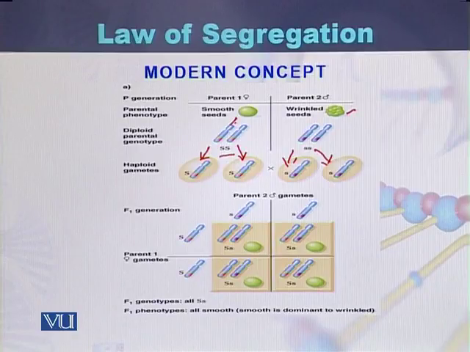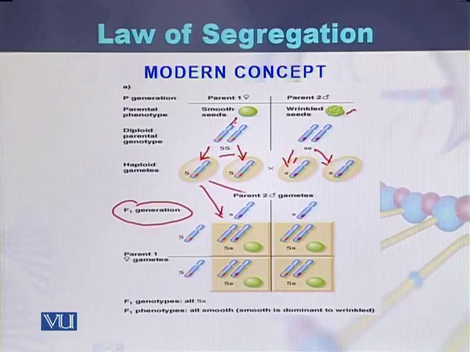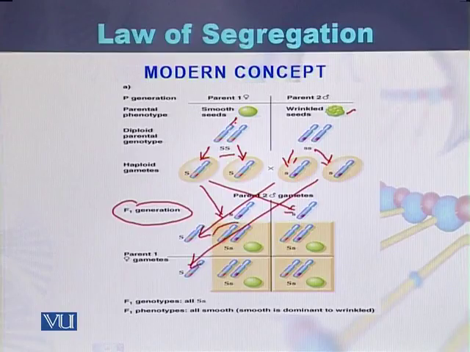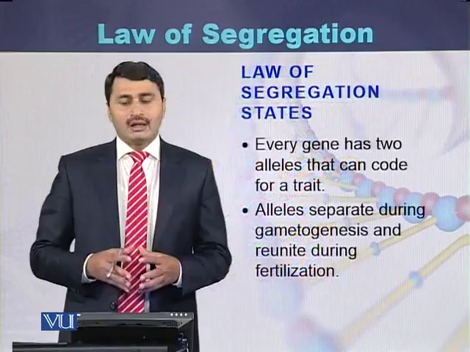Now when they unite during the F1 generation, here is the capital S and this is the second capital S, this chromosome which is present and this chromosome. So they will unite with each other during the process of fertilization.